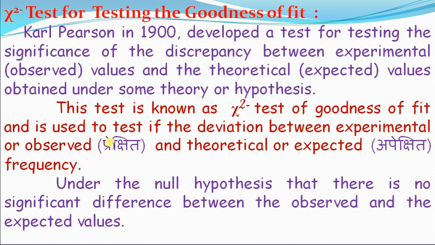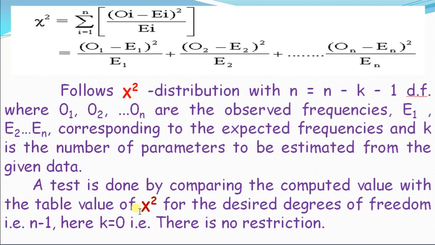experimental or observed, जिसे हिंदी में प्रेक्षित एवं theoretical or expected, अपेक्षित frequencies कहते हैं, is significant. Under the null hypothesis that there is no significant difference between the observed and expected value. This is the null hypothesis for testing with chi-square.